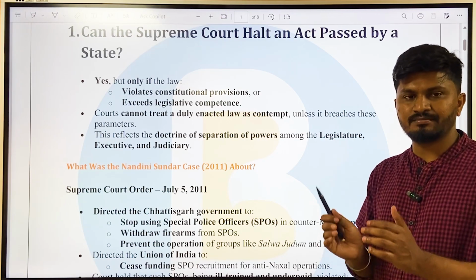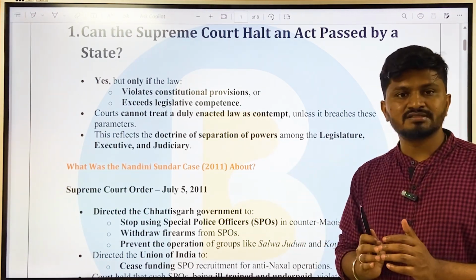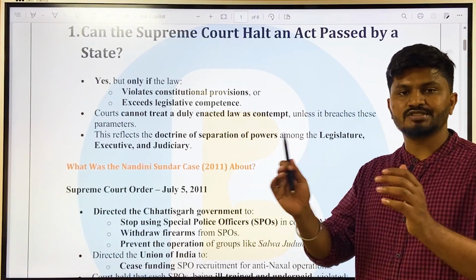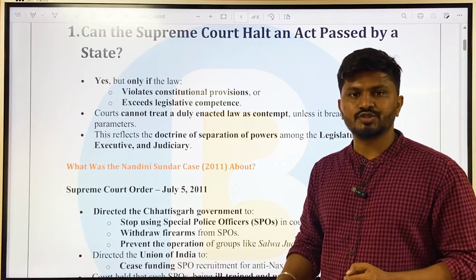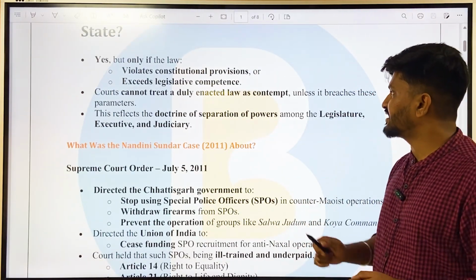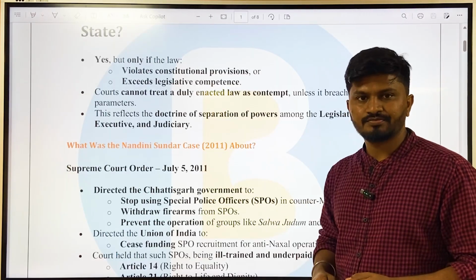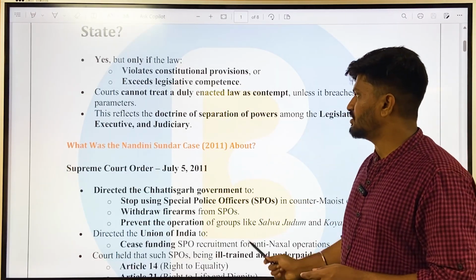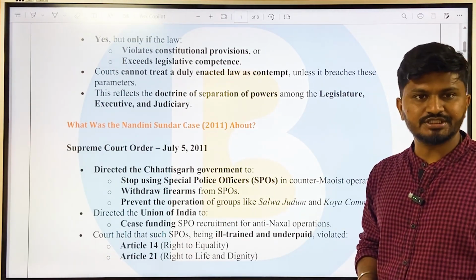Okay, each legislature, be it the Centre or the state, has its own legislative competence or legislative jurisdiction. If they cross the jurisdiction, then the Supreme Court can step in and say that you are violating the constitutional norms. A court cannot treat a duly enacted law as contempt unless it breaches these parameters. Okay, this reflects the doctrine of separation of powers among the legislature, executive and judiciary.